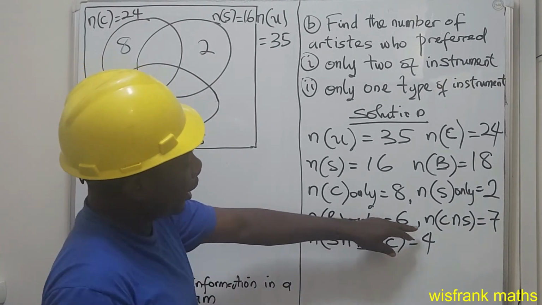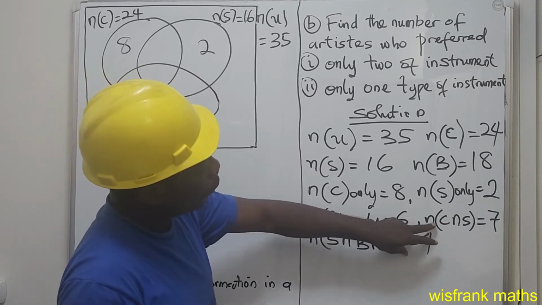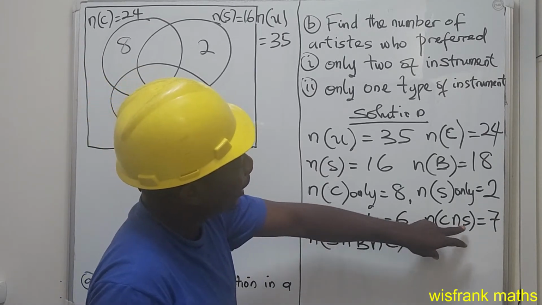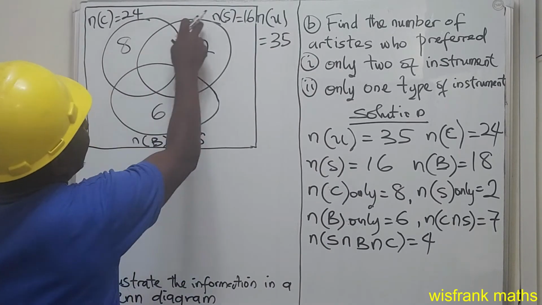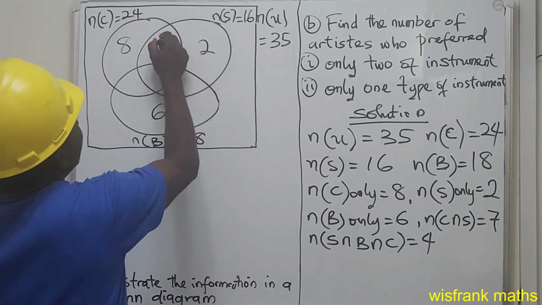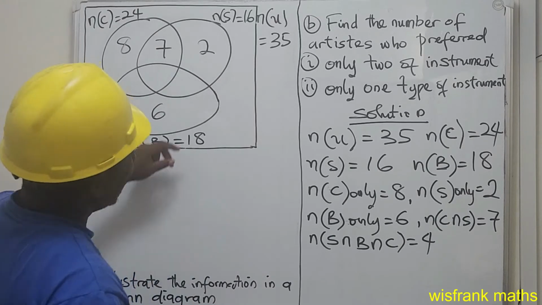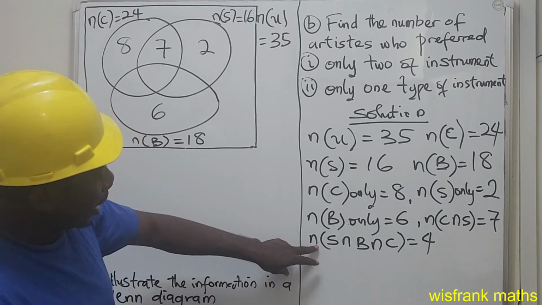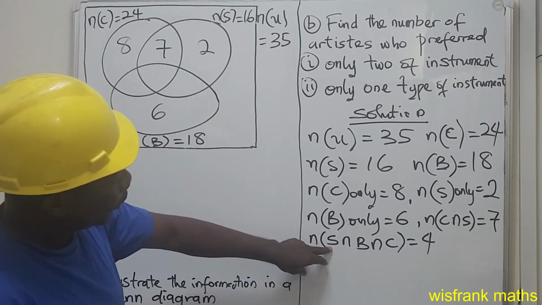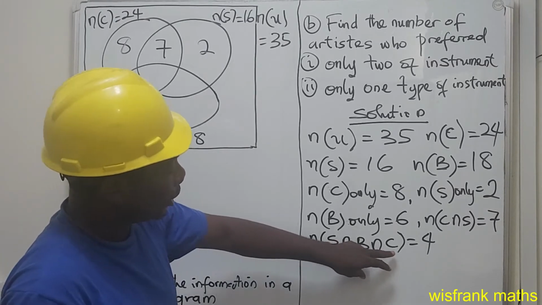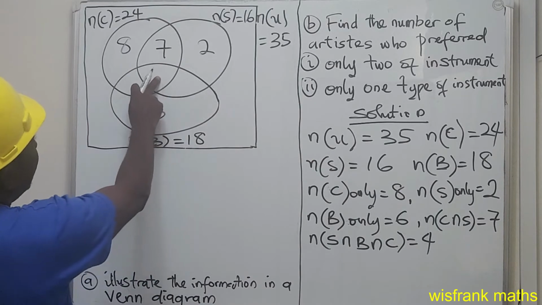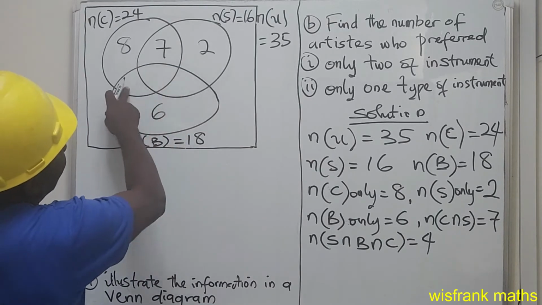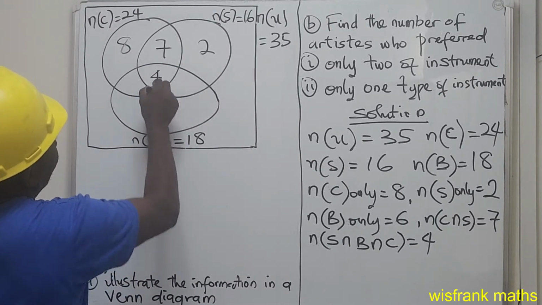So now we have another one, the number of cymbal intersection saxophone, which is 7. And we also have saxophone intersection bongo intersection cymbal, which is 4. This is the place that the three of them intersect.